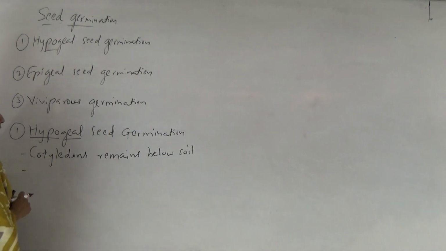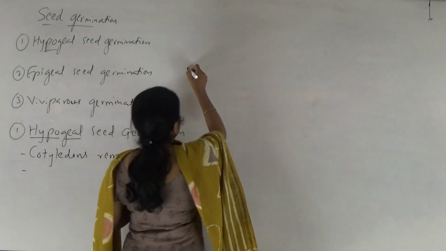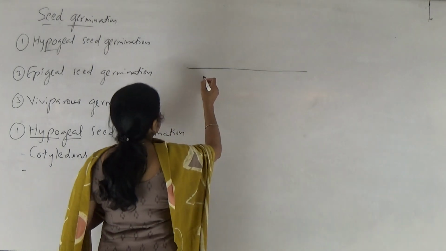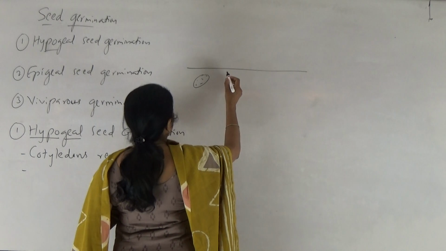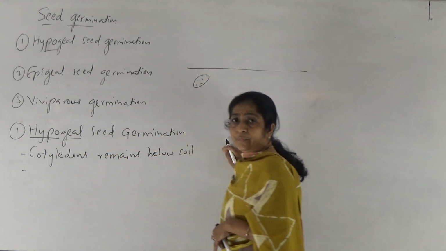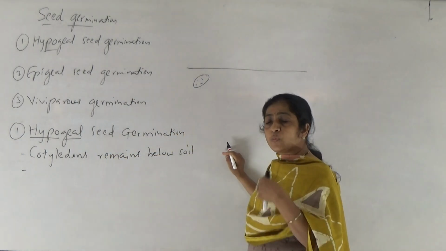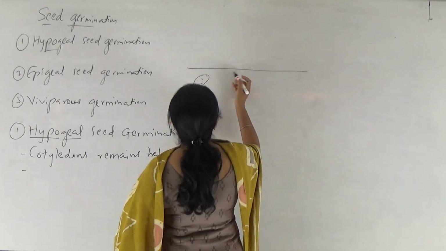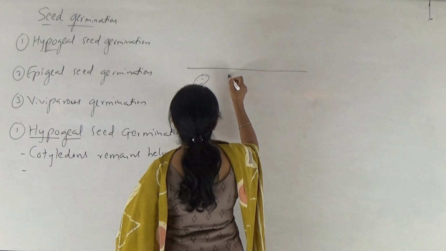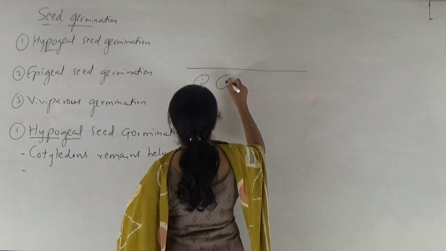Then how does the seed germinate? Suppose this is the soil level and this is the whole seed. During germination, the seed absorbs water, then the entry of water stimulates some specific enzymes in the seed, and then the radicle emerges outside the seed.